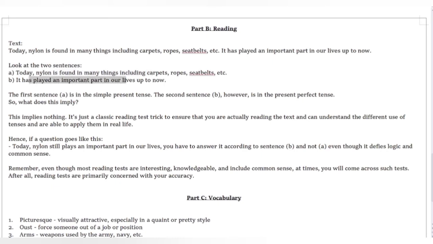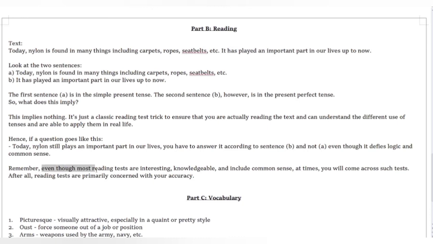Usually yes, but they have deliberately changed the tense to throw you off track, to have you put your guard down. And that's a very old trick, and it works all the time, I guess.